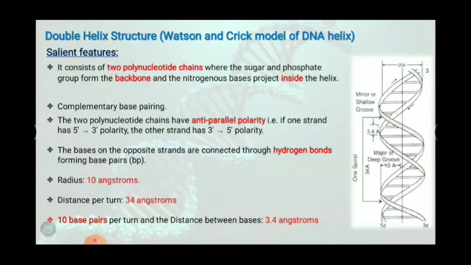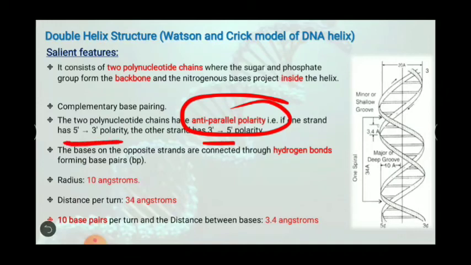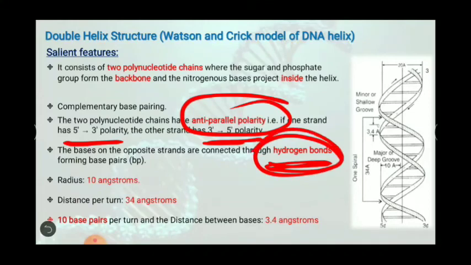So, the third point states that the 2 polynucleotide chains have anti-parallel polarity. Means if one strand is in 3' to 5' direction, another will be in 5' to 3' direction. Totally opposite. So it is said that they are complementary. They are anti-parallel, both of them are not parallel. One is in 5' to 3' direction, another is in 3' to 5' direction. And the bases on the opposite strands are connected by means of hydrogen bonds.